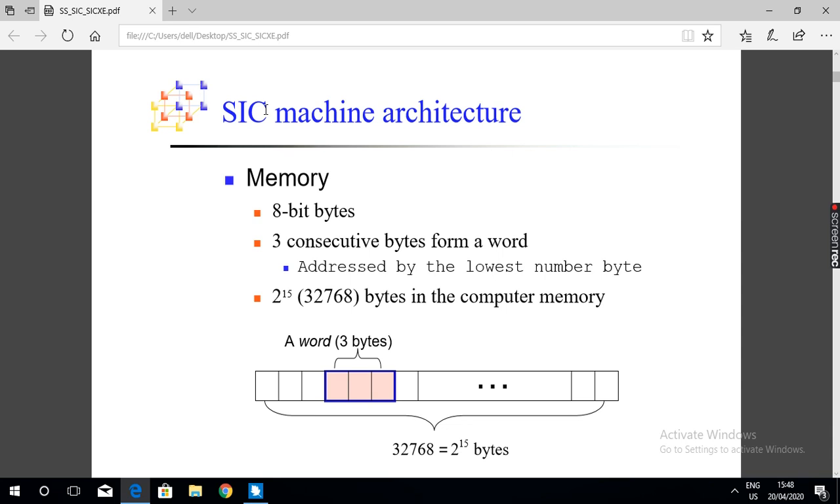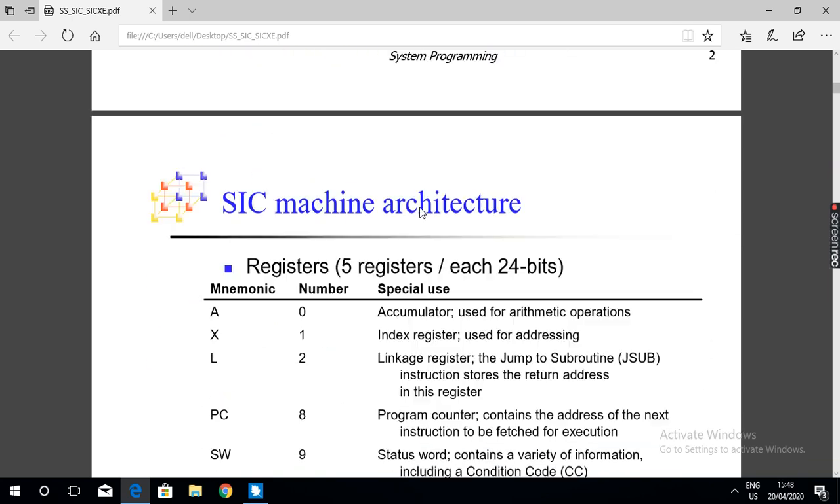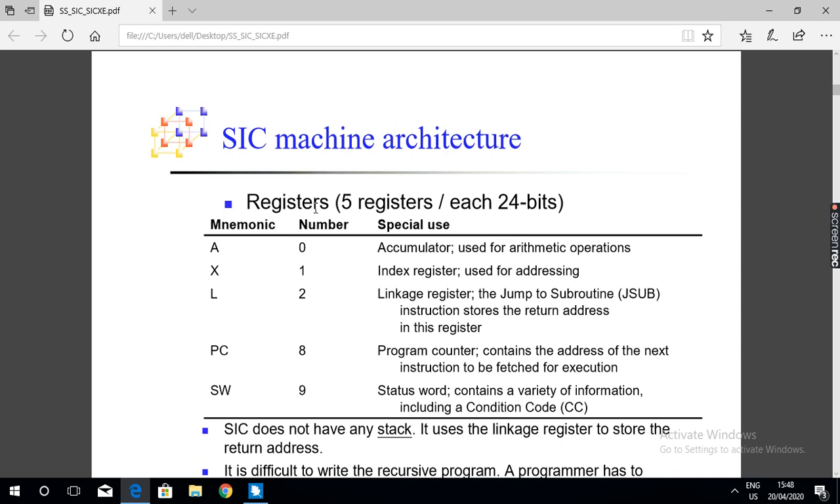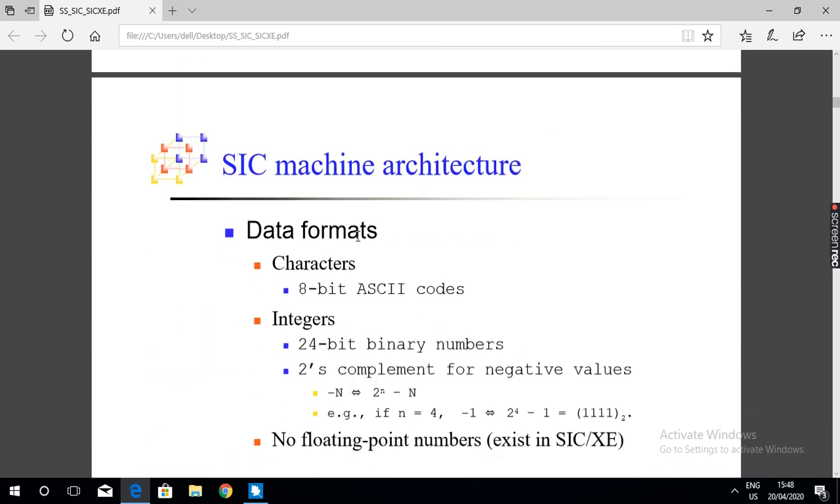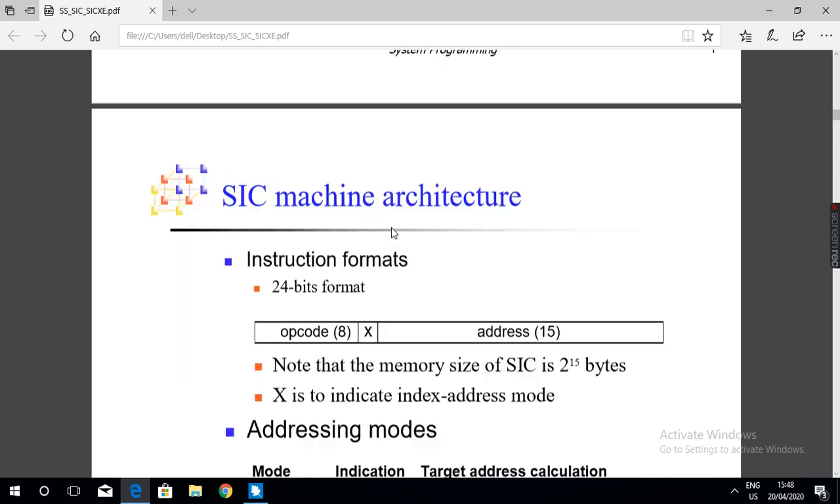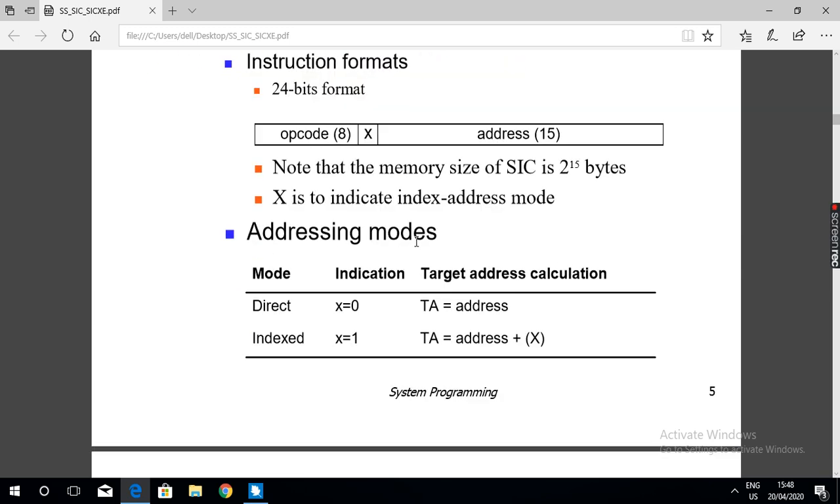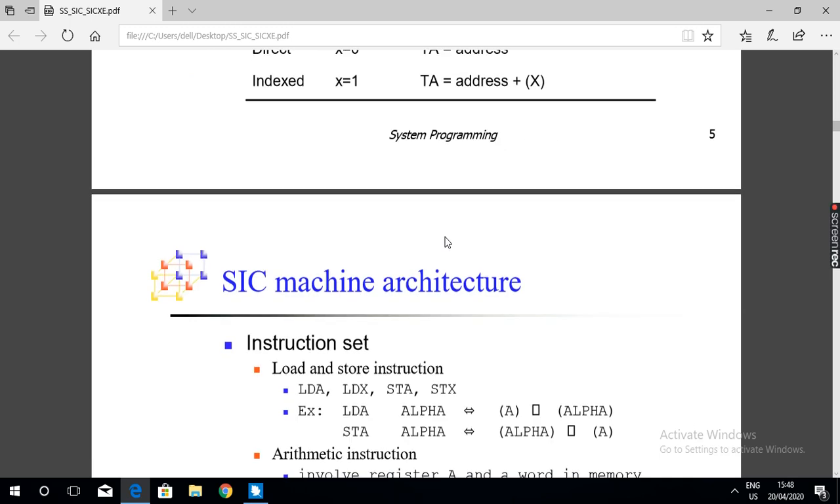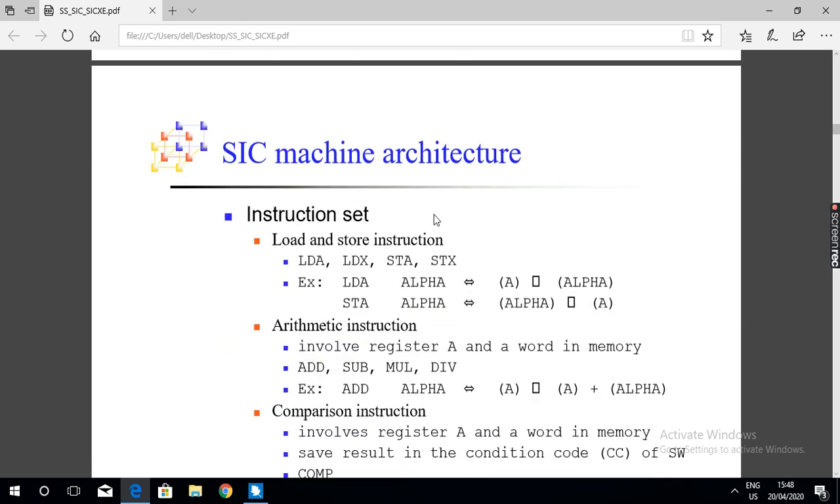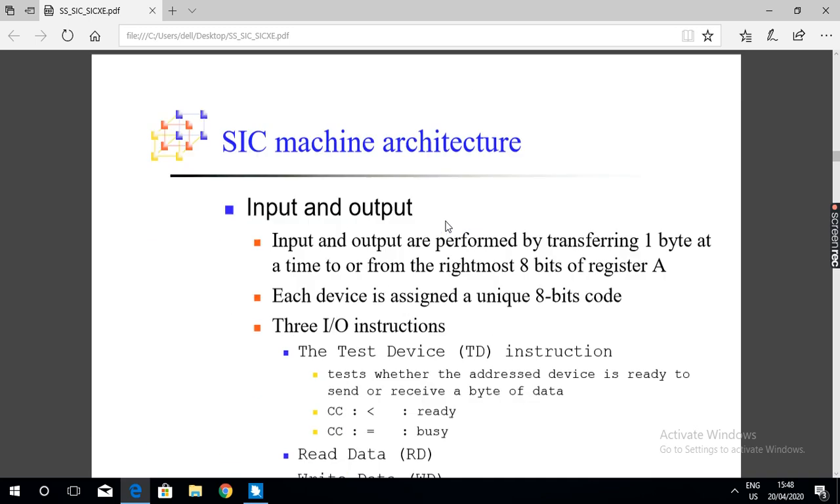SIC architecture consists of 7 components. The first one is memory. The second is registers. The third is data formats. The fourth is instruction formats. The fifth is addressing modes. The sixth is instruction set. And the seventh is input output.